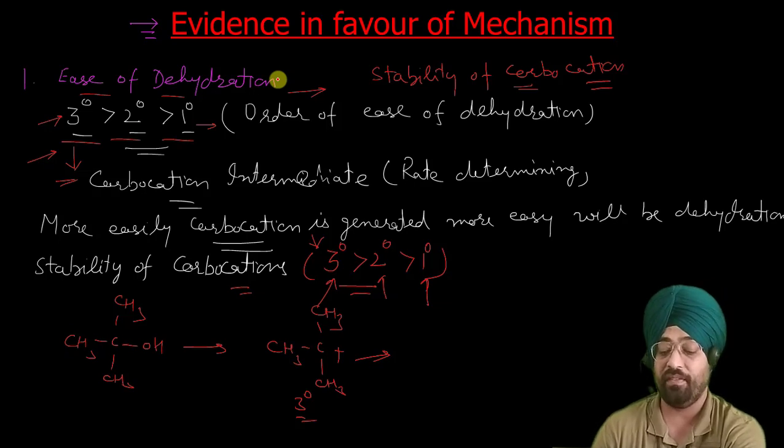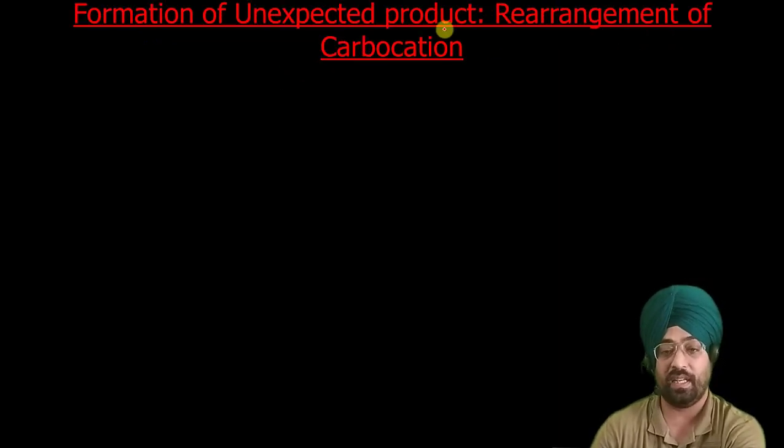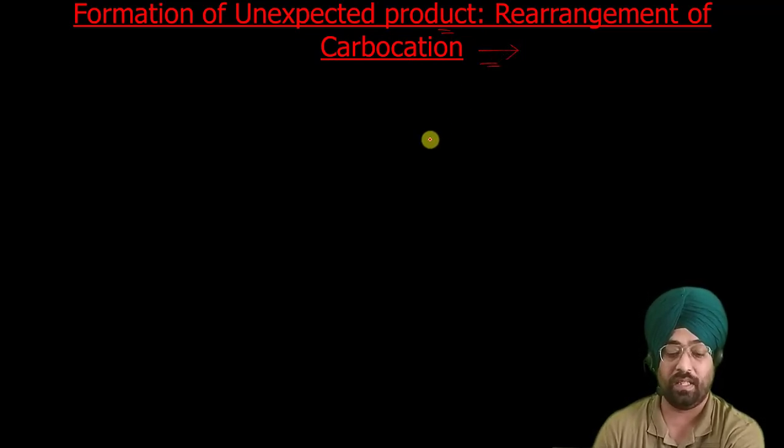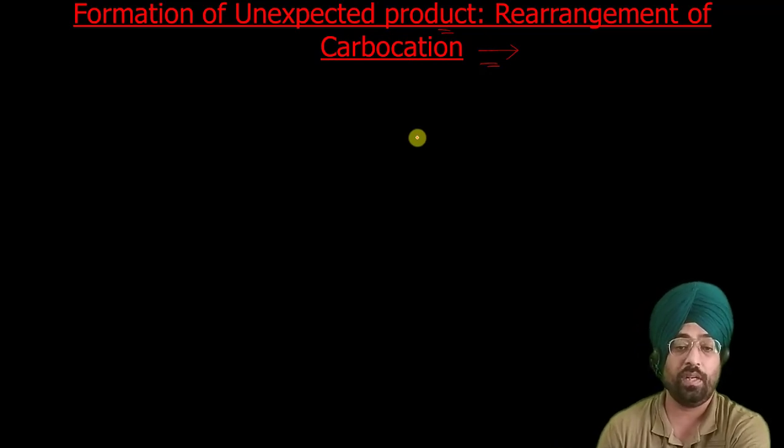The second evidence is the formation of unexpected product, like rearrangement of carbocation. Let me try to explain. This is the second evidence that our mechanism is correct. As I have told you, whenever a carbocation is formed, there is a possibility of rearrangement.